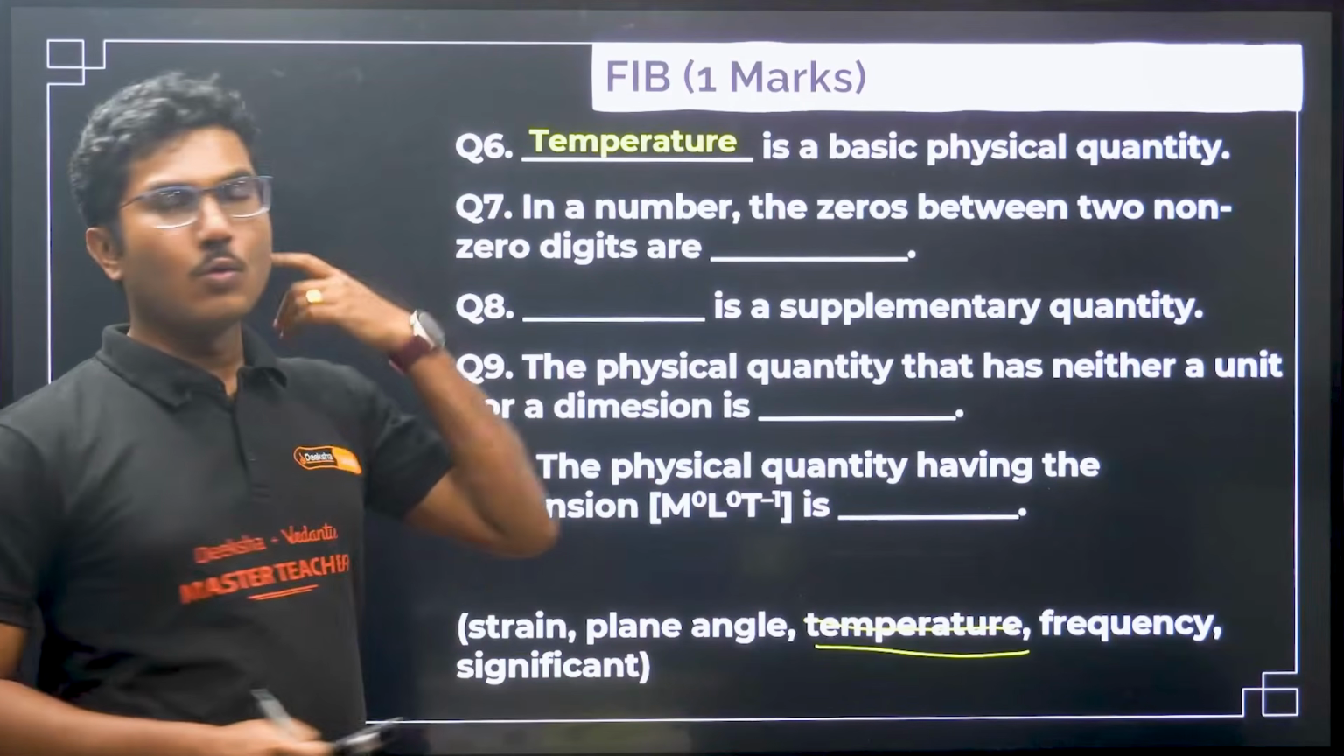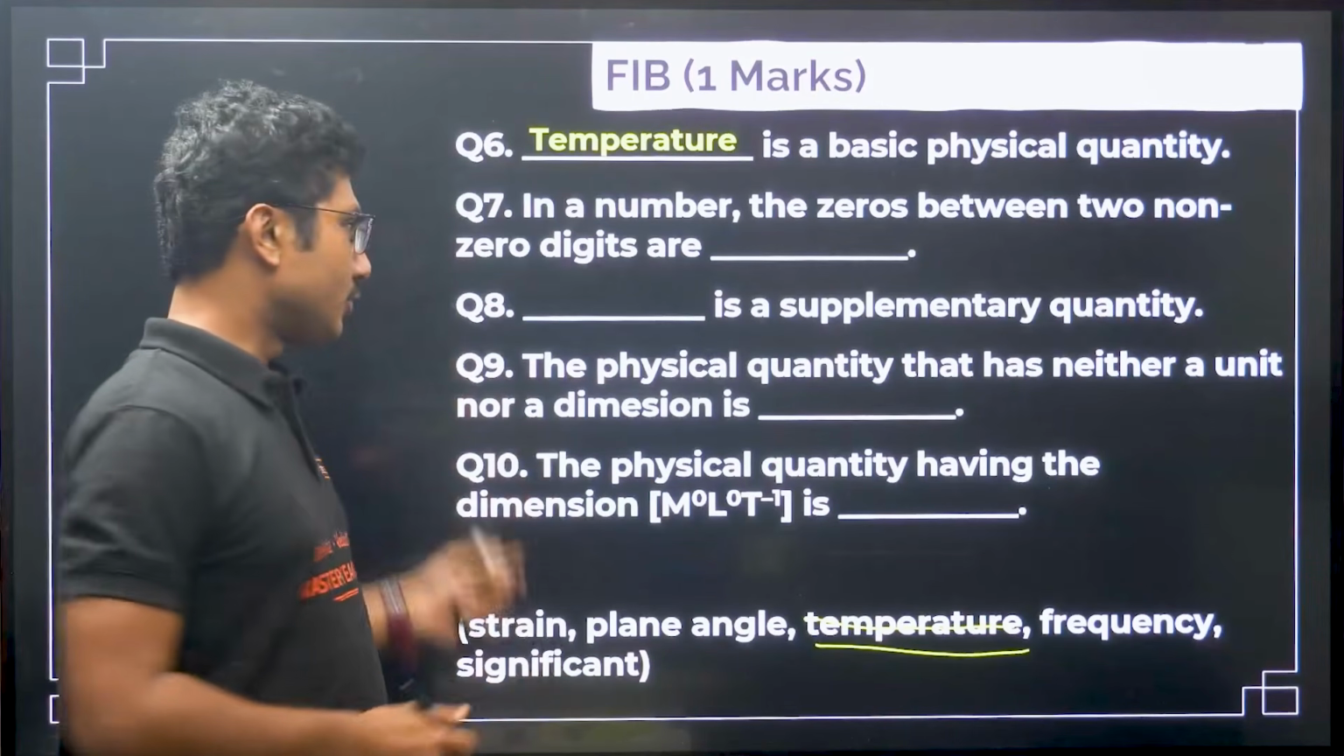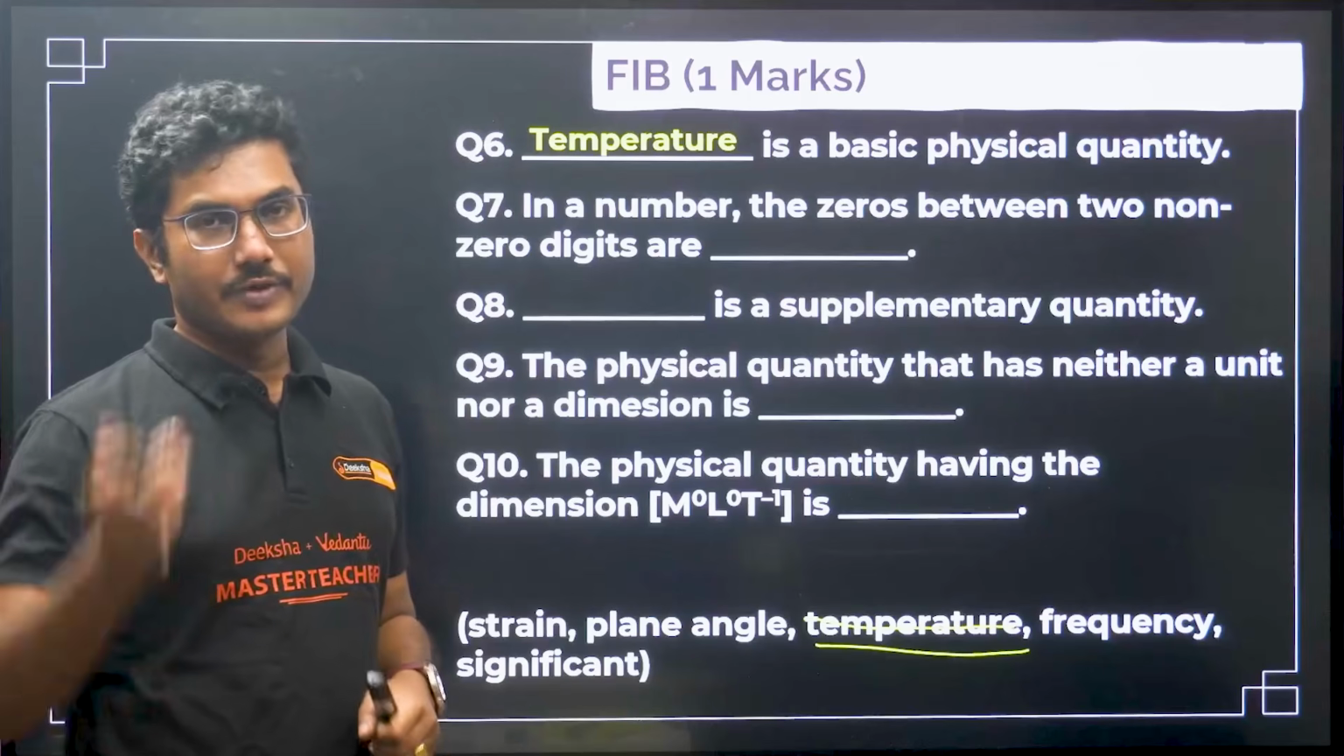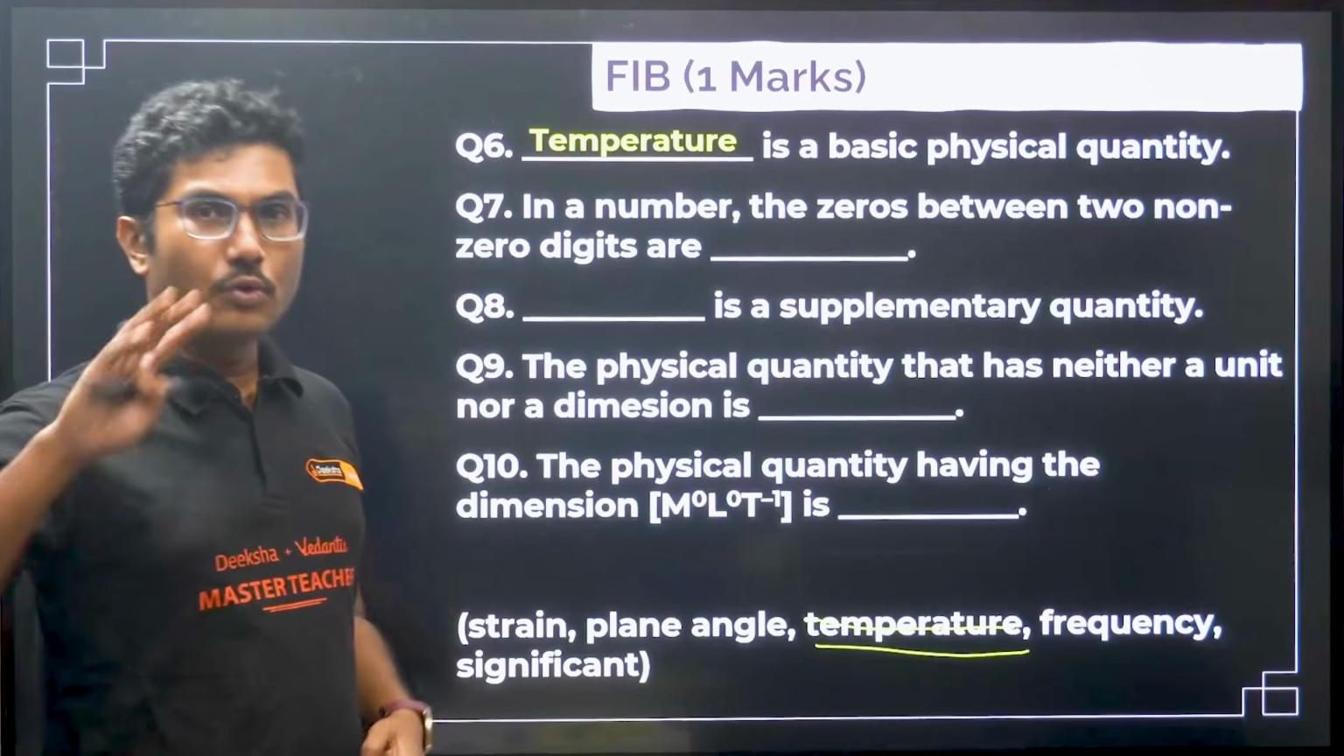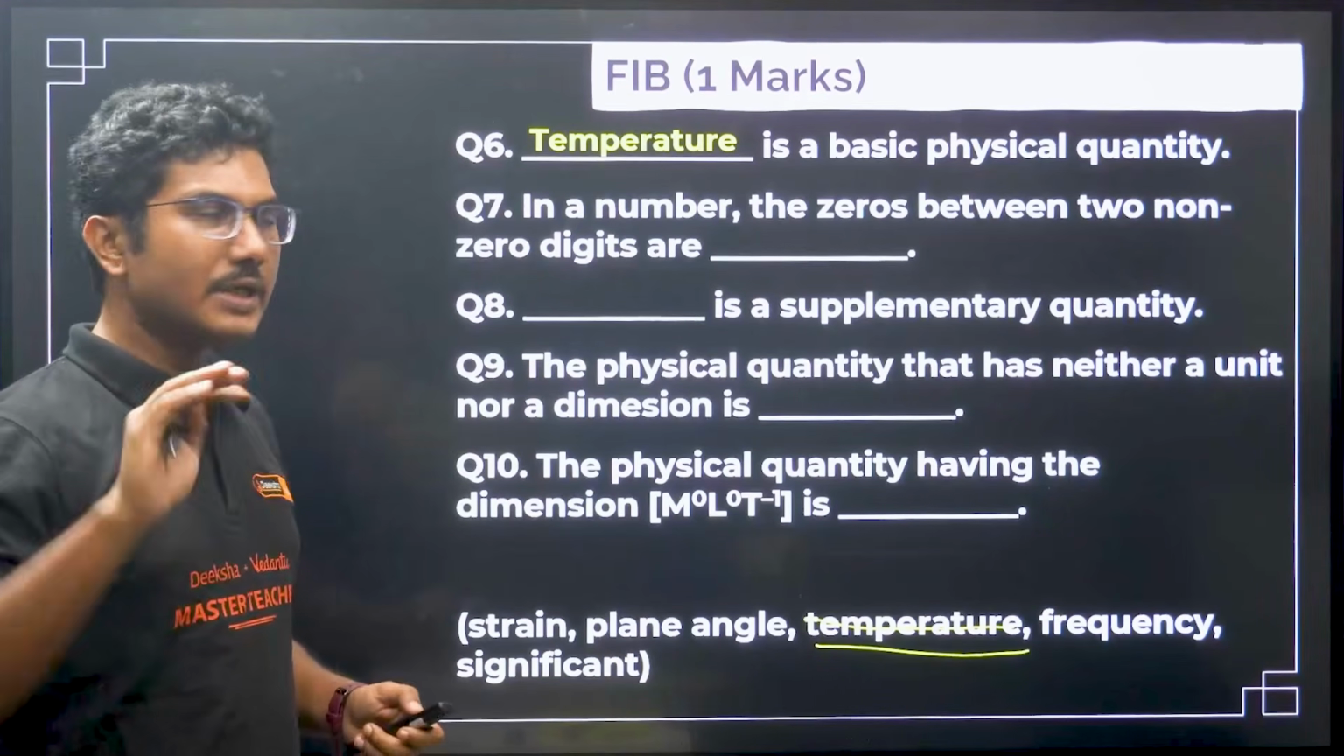But they will give you one more extra option. So 5 questions means 6 options they will give. If there are 3 questions, they will give you 4 options.